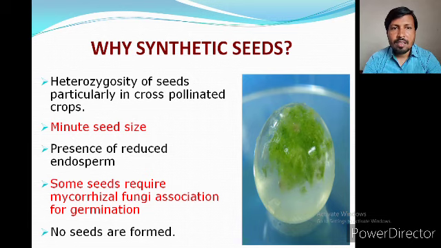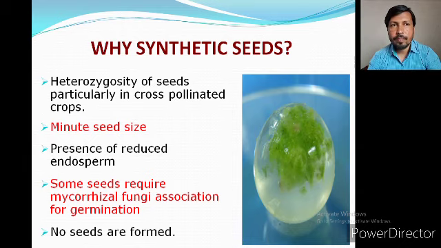So some seeds need association of the mycorrhiza for germination, for example the orchid seed. Then some plants do not have the ability to produce viable seed, or no seed formation occurs. In such cases, we can overcome the problem by making the artificial seed.